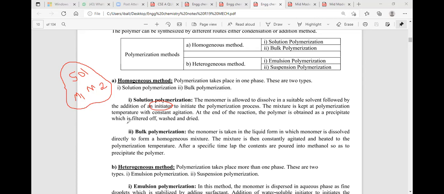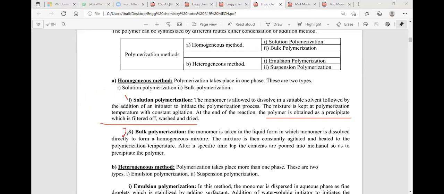Soluble and insoluble: the extent of solubility is based on precipitation. When the two monomers combine, they can dissolve in each other, and as a result we get a polymer as a precipitate. The two main classifications here are, first, solution polymerization, and number two, bulk polymerization.